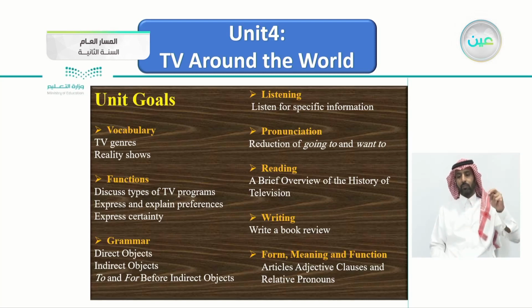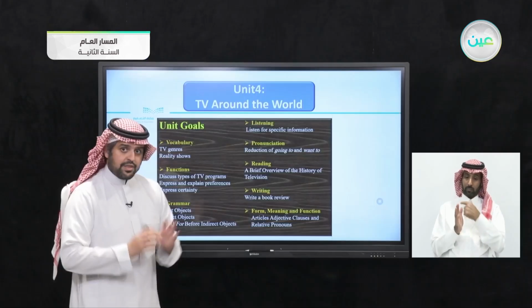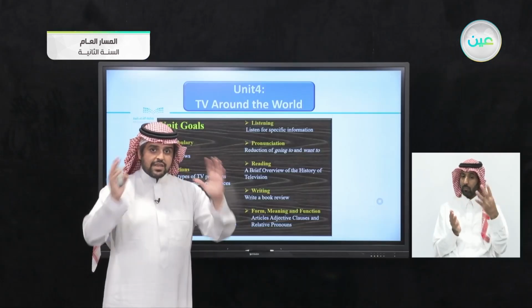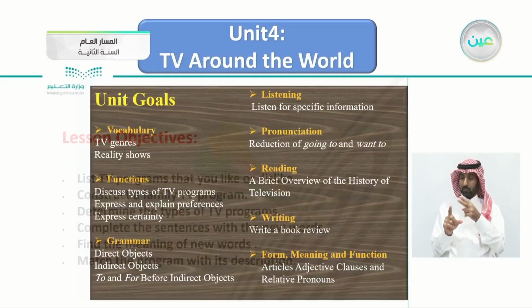The reading part will be about a brief overview of the history of television, then write a book review, and lastly, the form, meaning, function. We'll be talking about articles, adjectives, clauses, and relative pronouns. So you can notice here the theme of this unit revolves around TV programs, TV shows, etc.